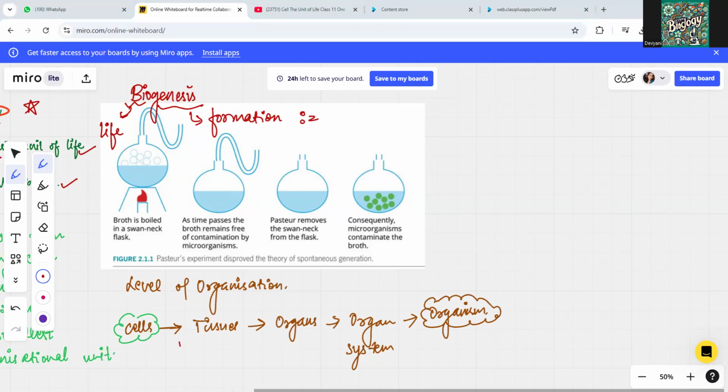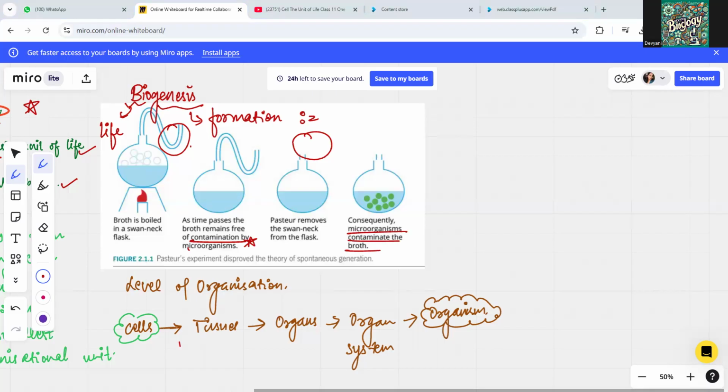But later on, in the year 1859, Louis Pasteur disproved the theory of spontaneous generation. As you can see in the diagram, he took a broth which was boiled in a flask with a swan neck, right? The shape of the flask is like that of a swan neck. As time passed, the broth remained free of contamination by microorganisms. There was no contamination seen. What happens later on? The swan neck was removed from the flask, and Pasteur eventually saw that microorganisms started contaminating the broth, right?